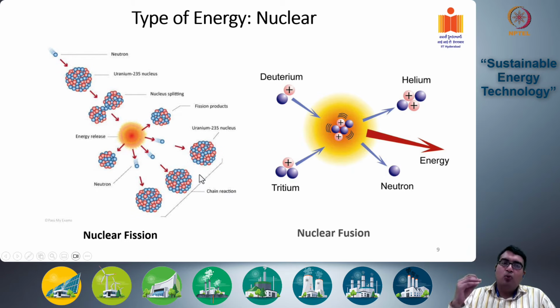and hence create a chain reaction where one nucleus is hit by one neutron. It produces 3 neutrons, which hit 3 more nuclei of uranium. Each of these nuclei breaks, generates heat, and also produces 3 more neutrons, and hence in the next stage 9 nuclei are hit, and so on and so forth, and a chain reaction happens, and a rapid rise in energy generation occurs. And this process is called nuclear fission.